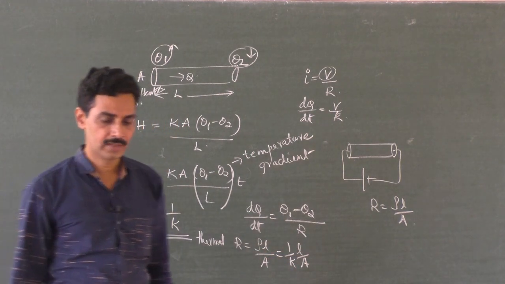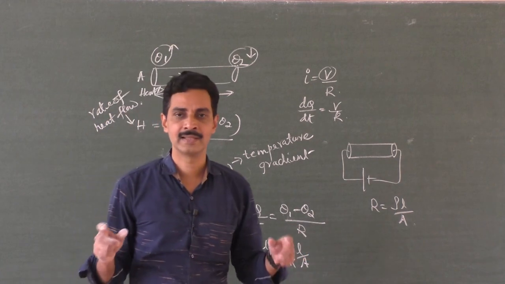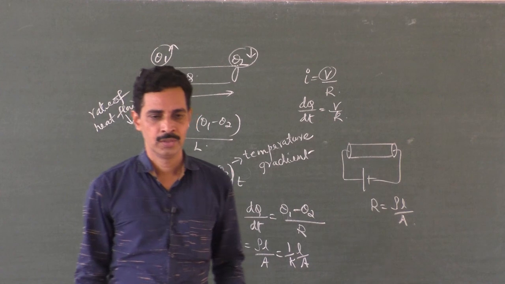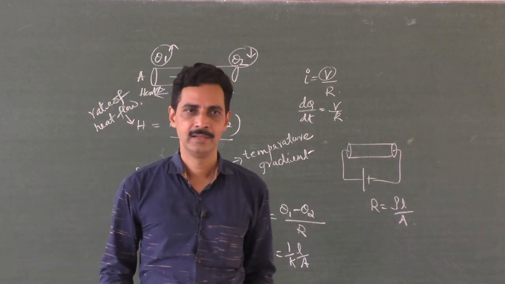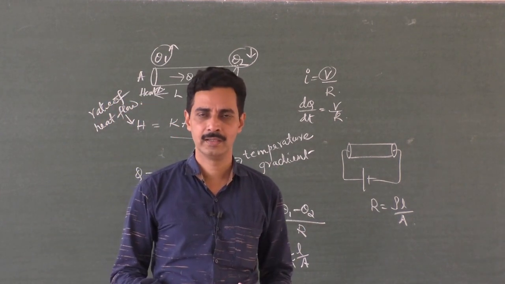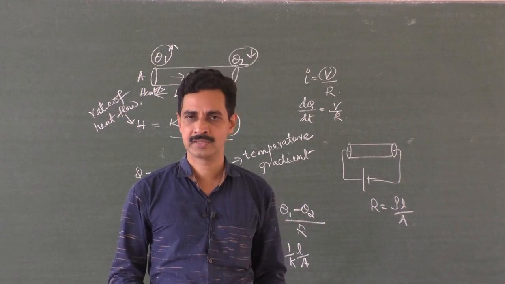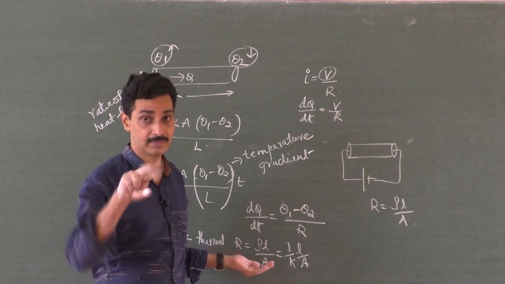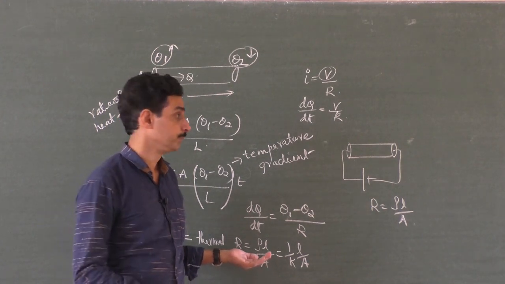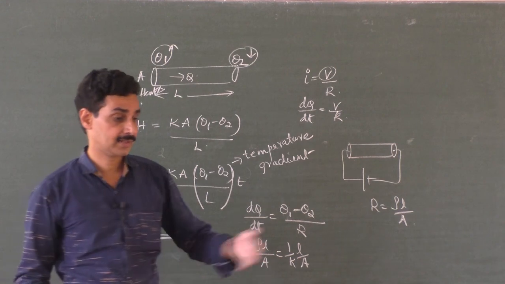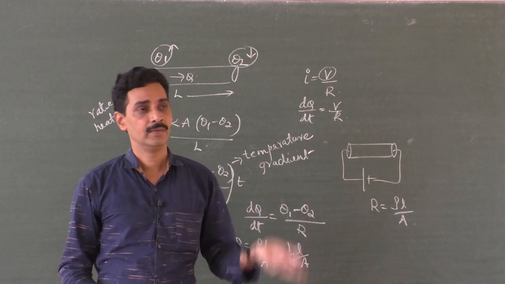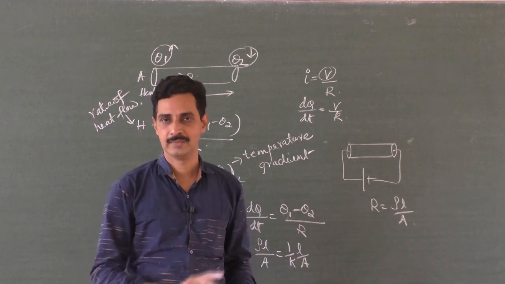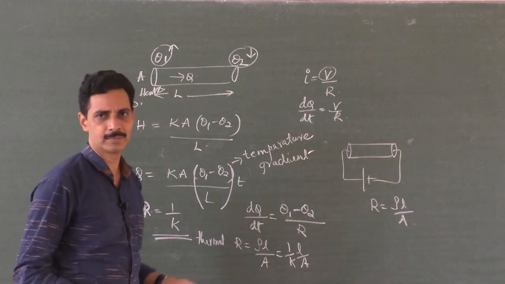And you know, when two conductors are connected together, the resistance will be double the resistance. Correct? R is equal to R1 plus R2. Not double; it gets added. And when the two conductors are connected in parallel, the equivalent resistance is R1 R2 by R1 plus R2. You can use the same case for resistance here, but not for conductivity. Conductivity becomes the other way. So when two conductors are connected in series, resistance increases. When they are connected in parallel, resistance decreases. The opposite will be the case for conductivity. You can use all your concepts here, right?